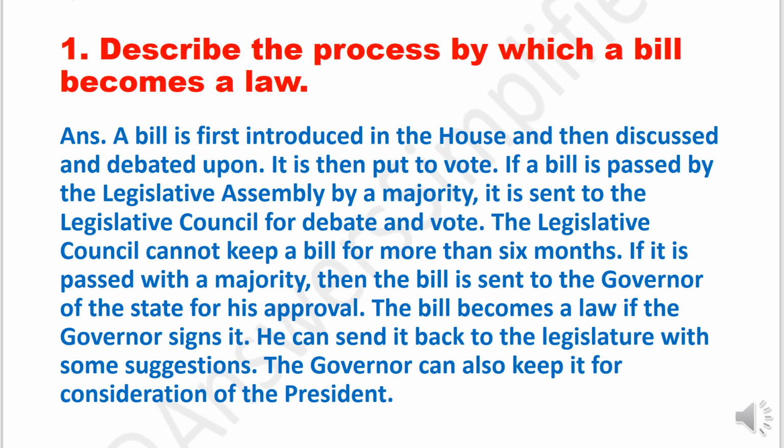He can send it back to the legislature with some suggestions. The governor can also keep it for consideration of the president.